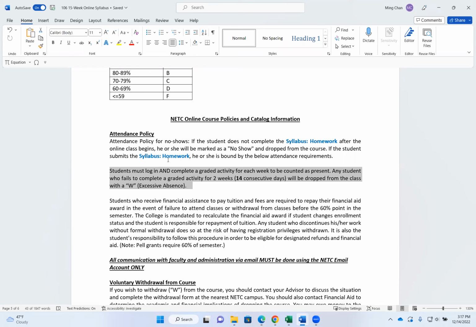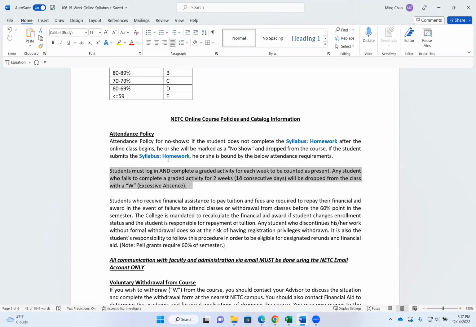But you have to be very aware that once you submit this graded homework, your attendance is locked in. That means you will get a grade for this class. For every student who gets a grade in a class, the college technically can charge tuition to the student, whether the student pays for themselves or the financial aid pays for it. That's what submitting a syllabus homework means. So think very carefully about this.